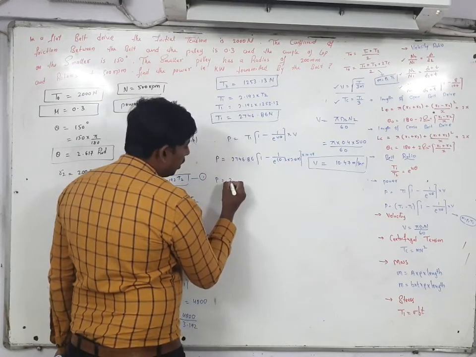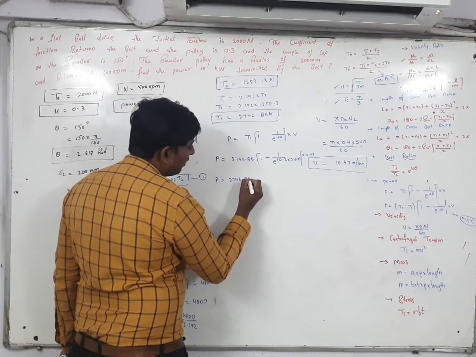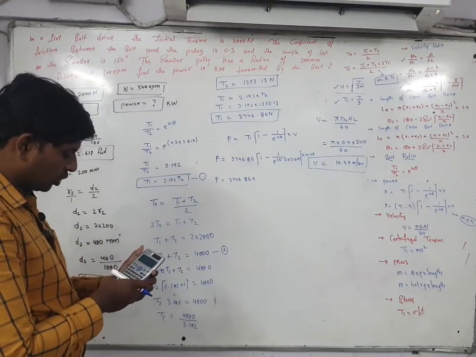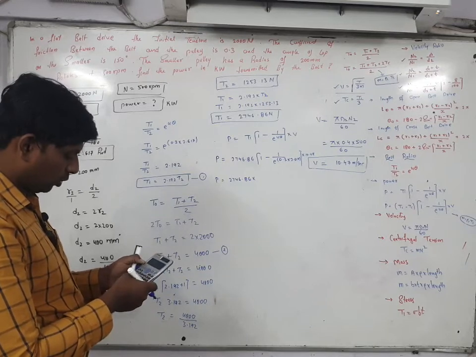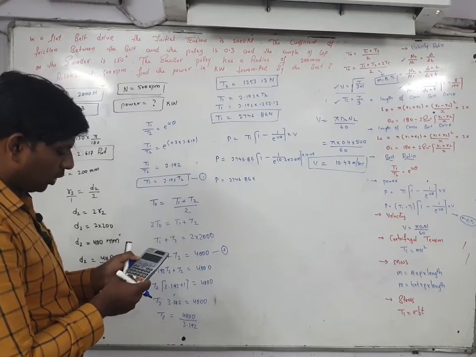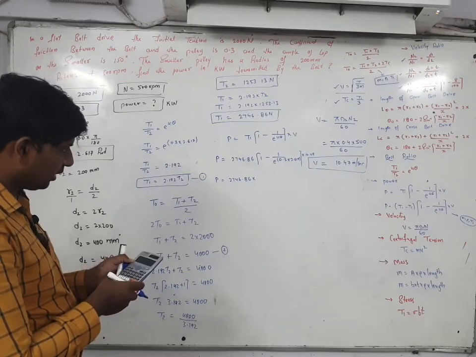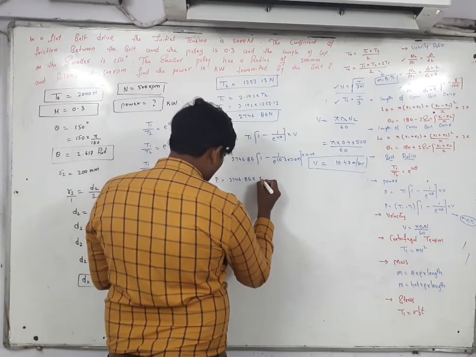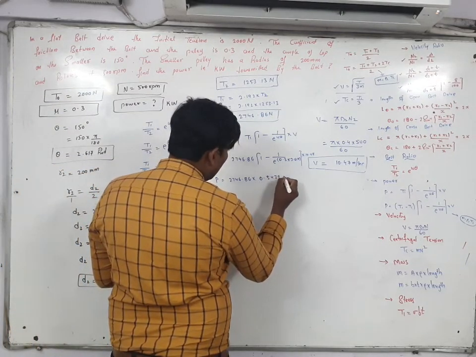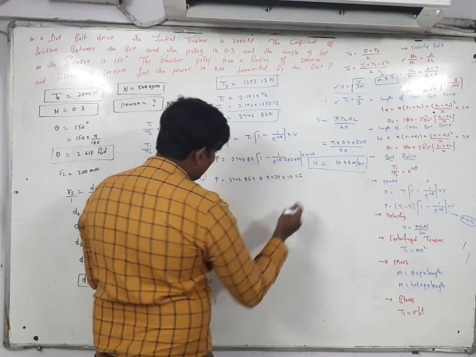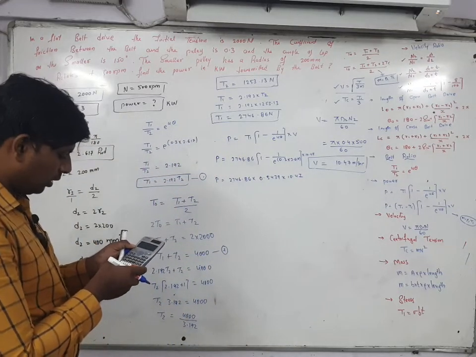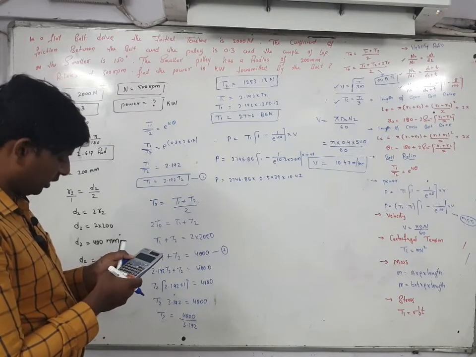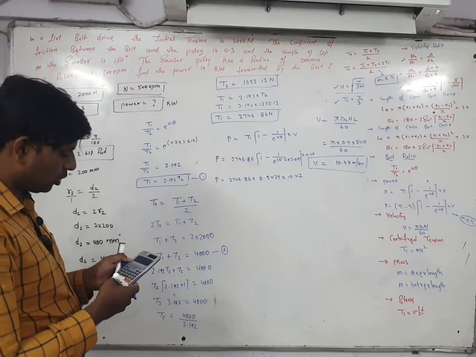So power is equal to 2746.86 into (1 minus 1 by exponent of 0.3 into 2.617). So here you are getting something like 0.439. Multiply the answer with 10.47, and that with 2746.86.